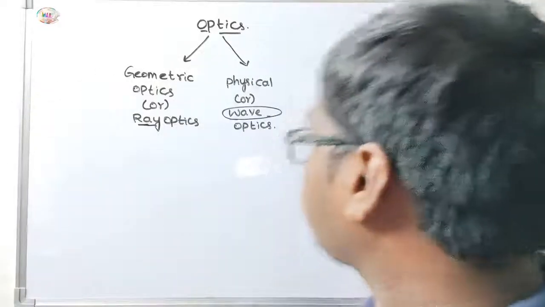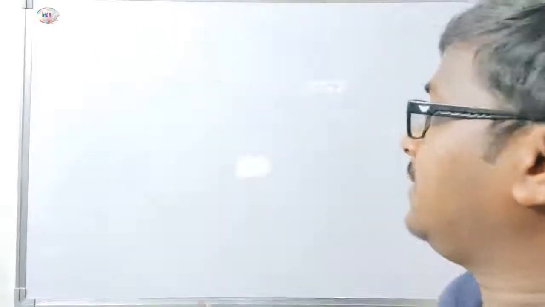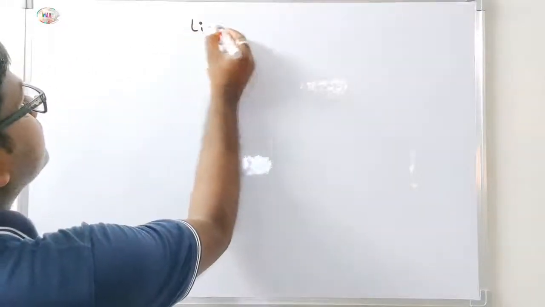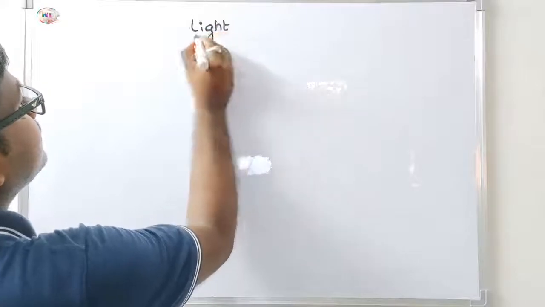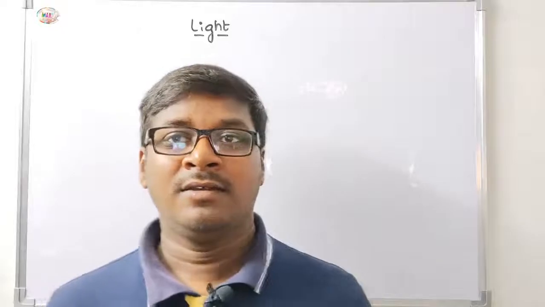Okay, listen. The first topic is light. In physics there are so many applications and examples from our day-to-day life.